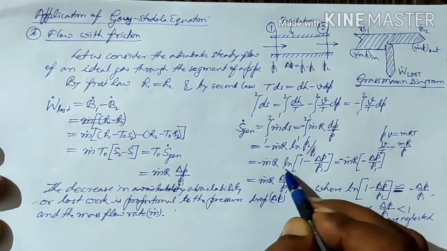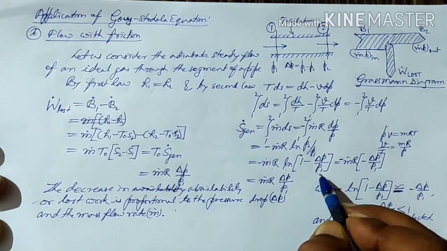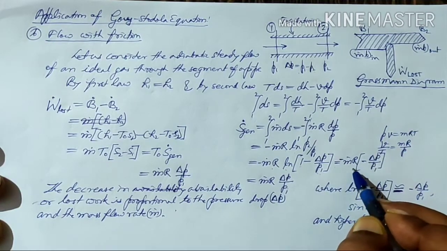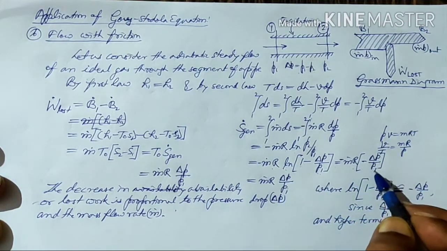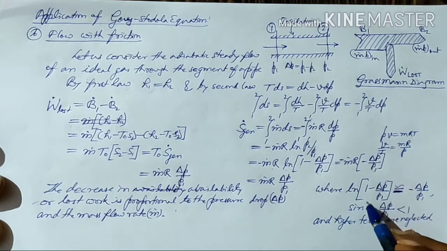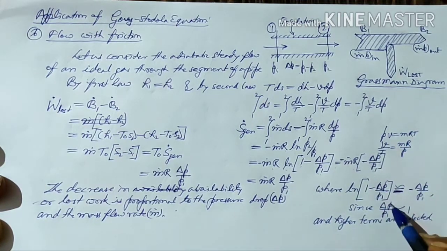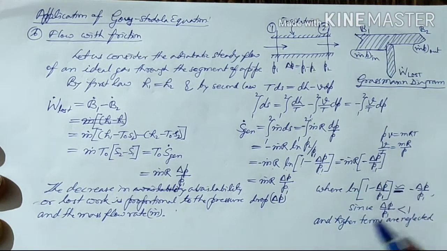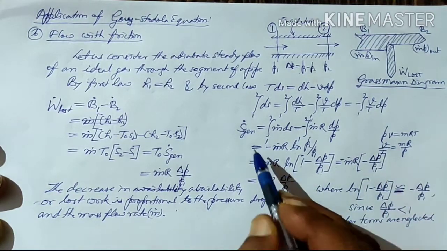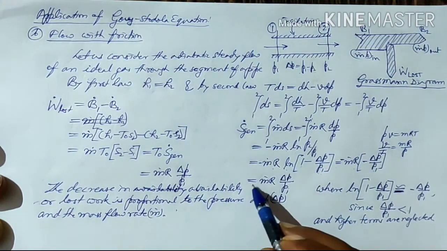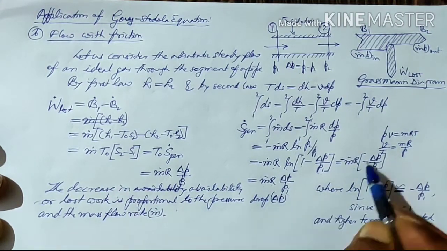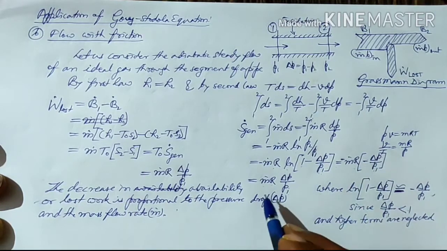If we solve log (1 minus dP upon P1), it will be equal to minus dP upon P1, as we are considering delta P by P1 to be less than 1 and neglecting the higher terms. So entropy generation becomes m dot R dP upon P1. This minus and minus becomes plus.